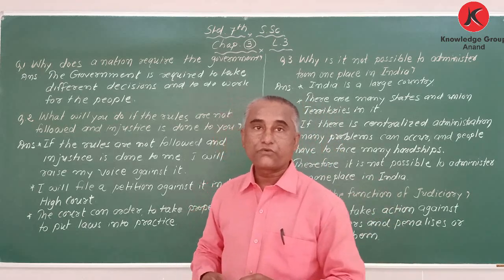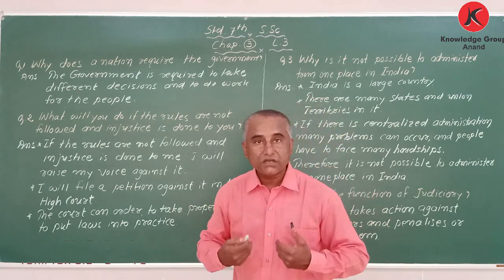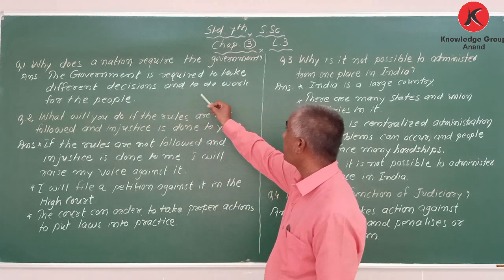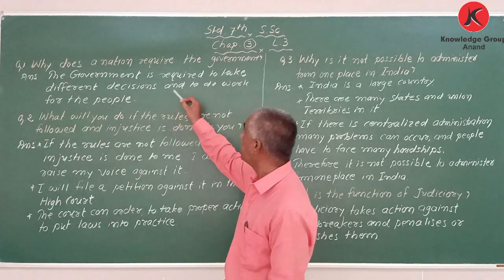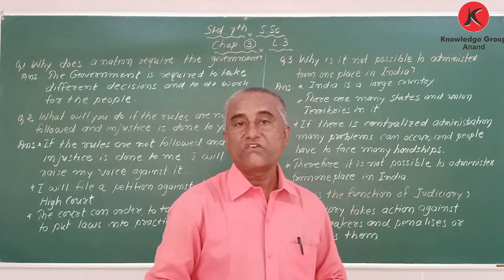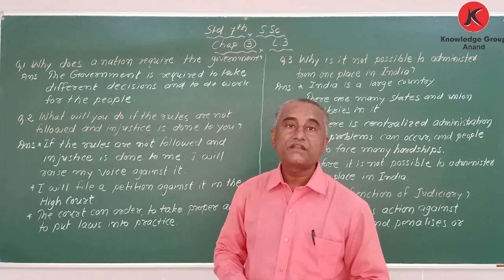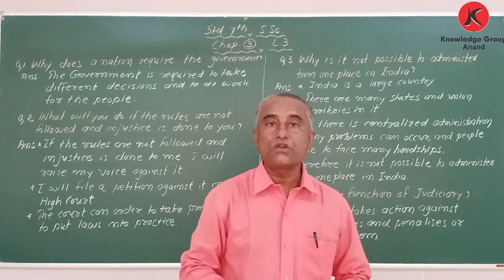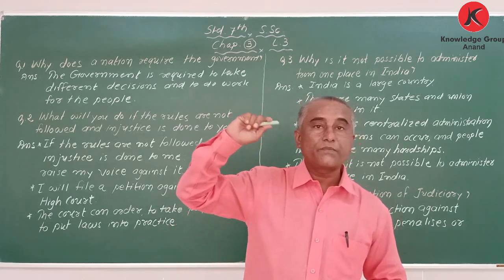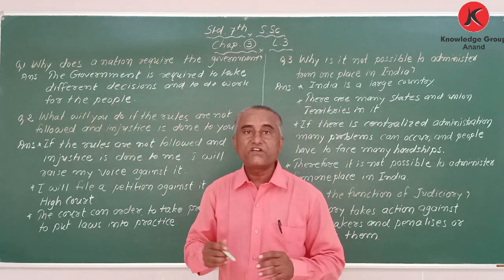Okay, one party, the ruling party. If the party takes the decision, normally they take decisions for the welfare of the people. So the government is required to take different decisions and to do work for the people. It means for us. Decisions are always in favor of, only for the welfare of the people, not for the benefit of others, only for the people of India. The Indian government takes some decisions.